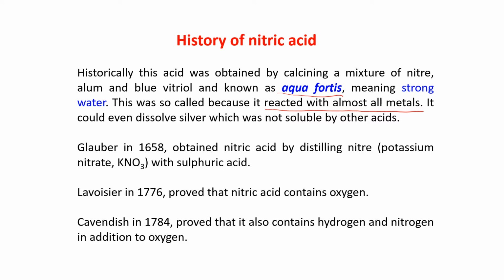Then in 1658, nitric acid was obtained by distilling niter, that is potassium nitrate KNO3, with sulfuric acid. This is the laboratory preparation also, potassium nitrate with sulfuric acid, which I'll come to afterwards in the following slides. In 1776, Lavoisier proved that nitric acid contains oxygen. And in 1784, Cavendish proved that it also contains hydrogen and nitrogen in addition to oxygen.